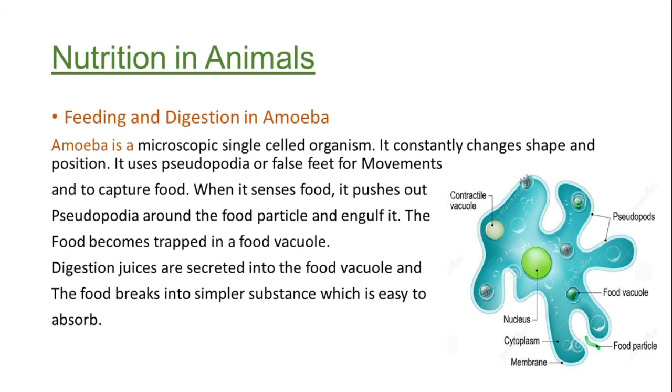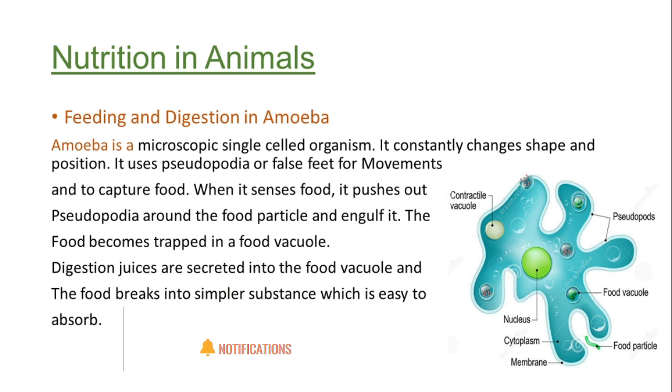Apart from that, even single-celled organisms we also call animals. Amoeba is the example. So let's discuss feeding and digestion in amoeba. Amoeba is a microscopic single-celled organism. It constantly changes shape and position. It completes the digestion process and takes its food to survive. We will discuss that here.